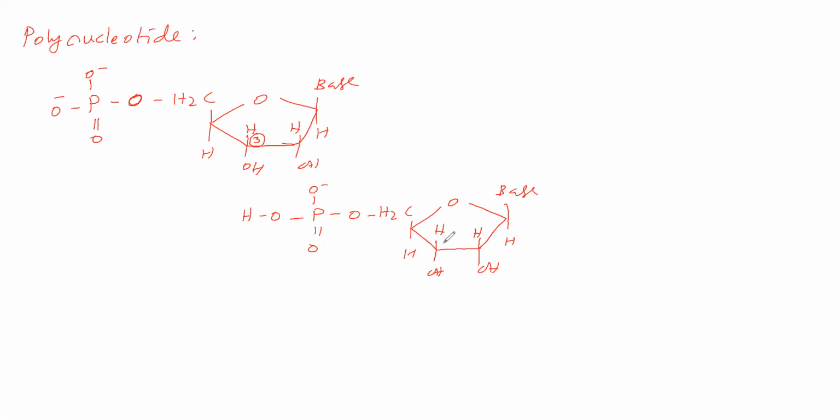It is another nucleotide, this is the C3 carbon. Next, another nucleotide will be taken, in which the phosphate group is connected to the sugar.